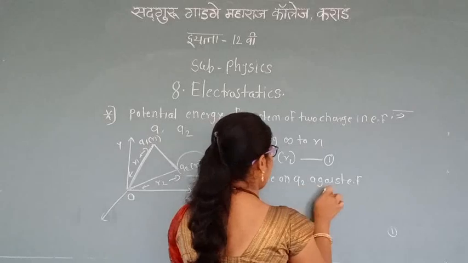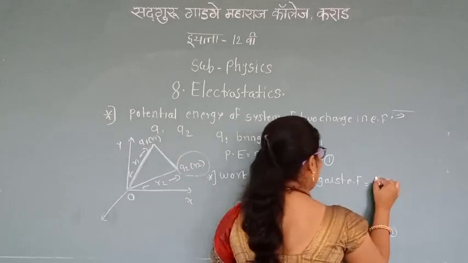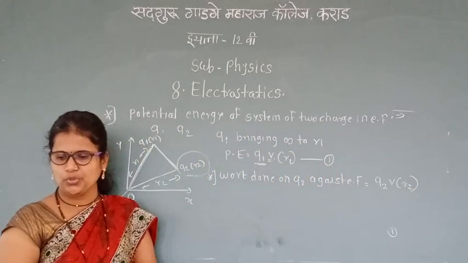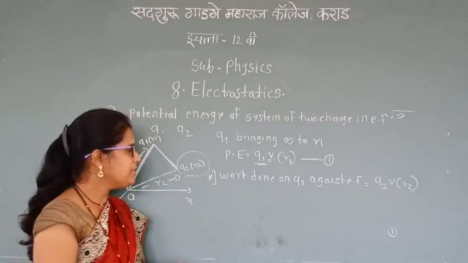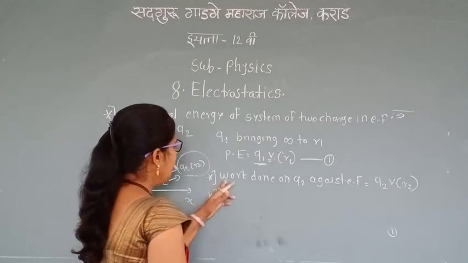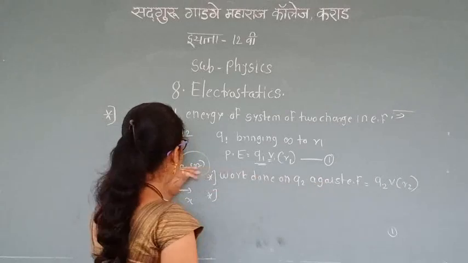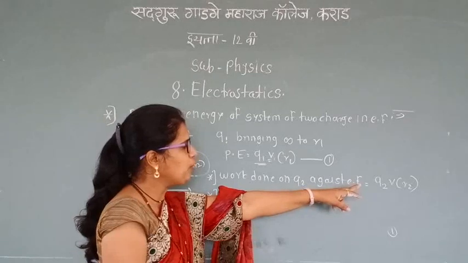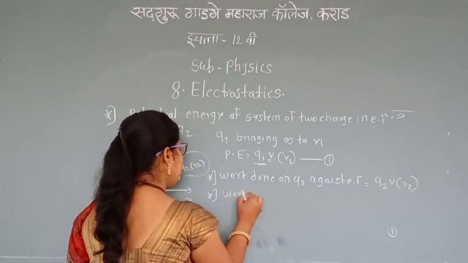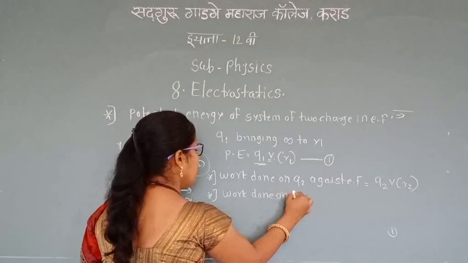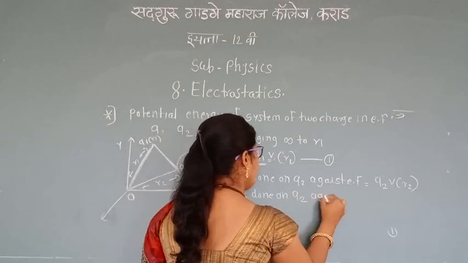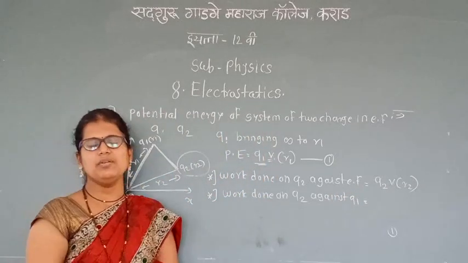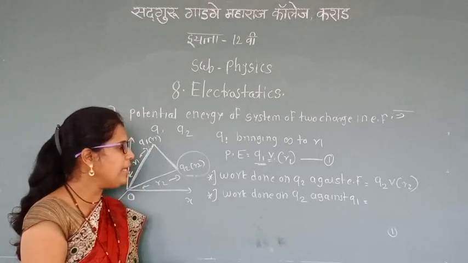The work done on Q2 against the electric field here is Q2 V(R2). At the present location, Q2 V(R2). The work done here is also done on Q2 against the electric field, bringing Q2 from infinity to this location. This equation is Q2 V(R2), and the work done on Q2 against Q1 also. In the last lecture we have seen the equation of electric potential energy.